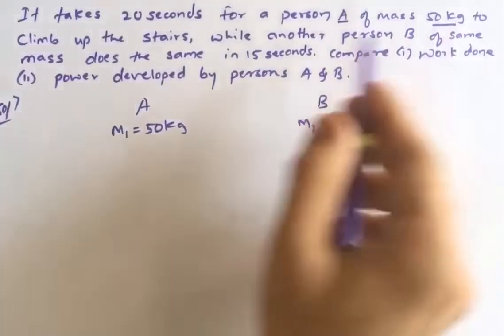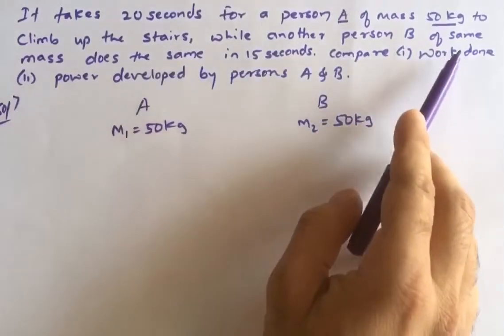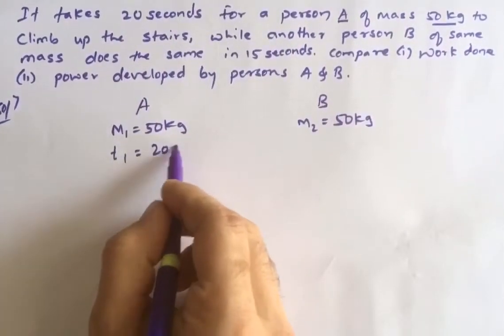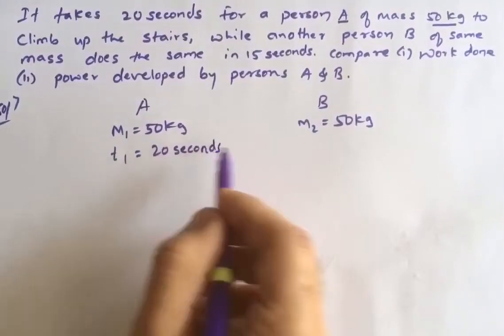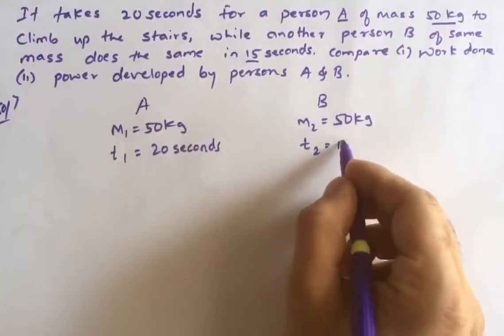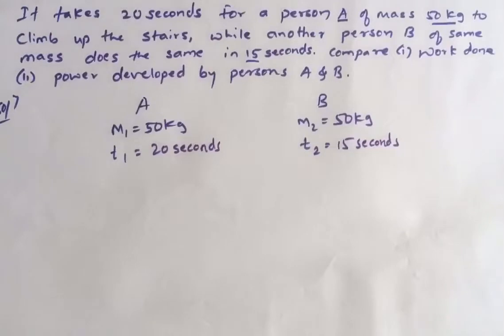The time taken by person A to climb up the stairs is 20 seconds, so T1 is 20 seconds. And the time taken by B is 15 seconds. They have given mass and time only.